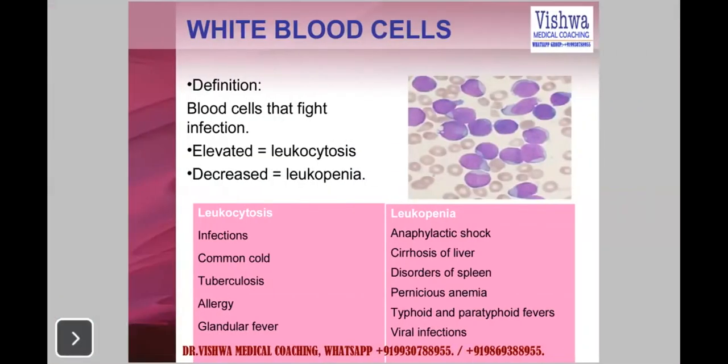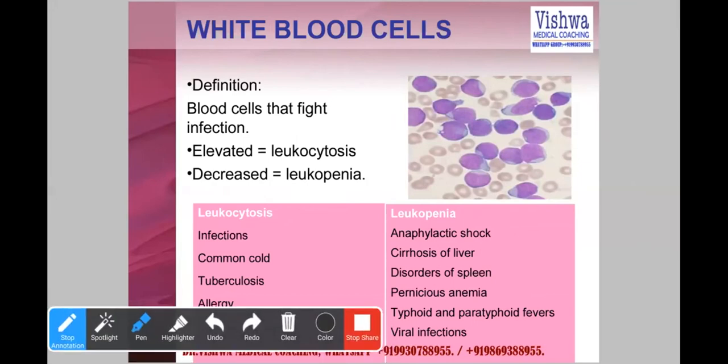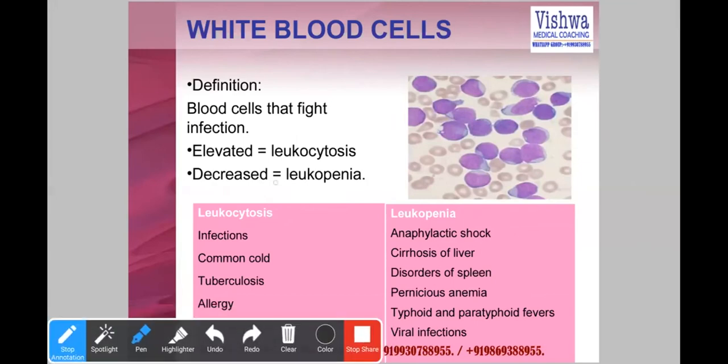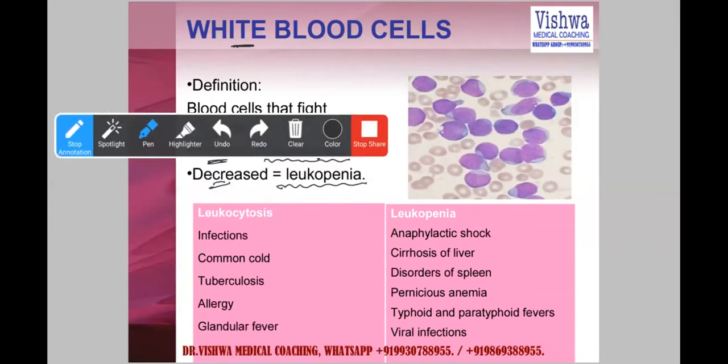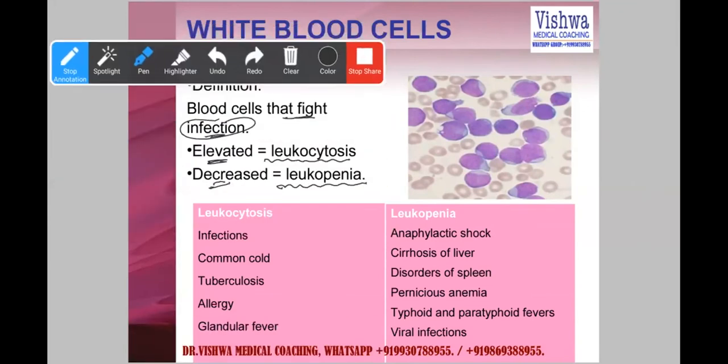For any cells, we all know there can be an increase in number or a reduction in number. Let's say, for example, the first thing is white blood cells. What does it do? It fights the infection. Elevated is called leukocytosis, that we all know. Decrease is called leukopenia. Of course, the physiology question is the causes of leukocytosis and leukopenia, but remember the common causes.